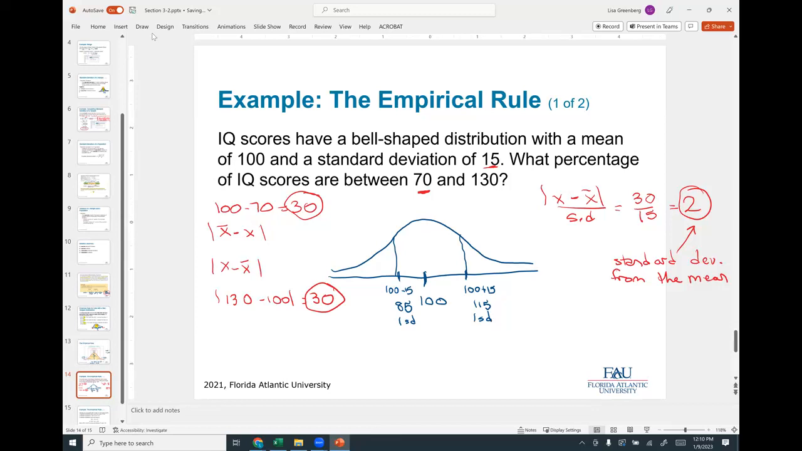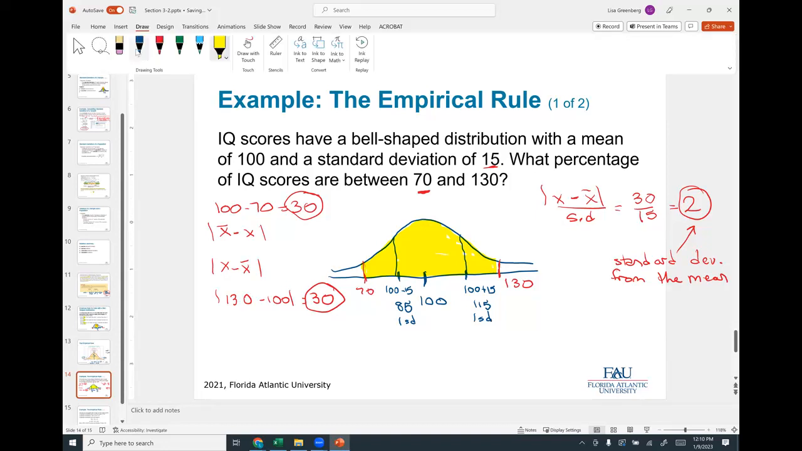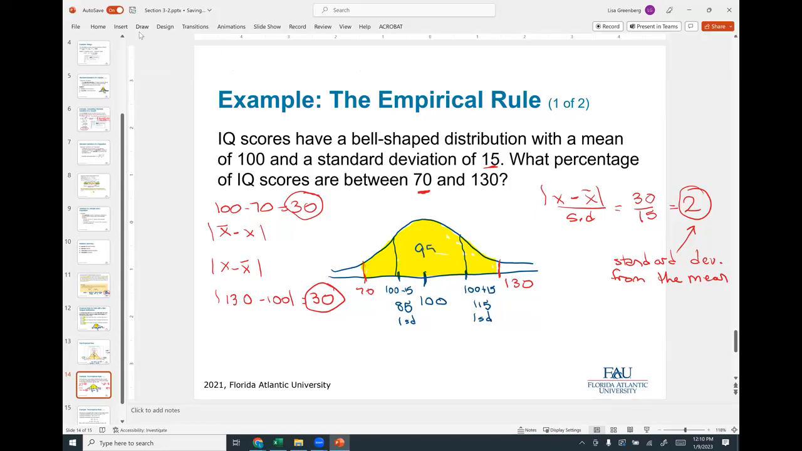right? Because if I do another 15, I would be out here and out here. If I add 15 more, I'd be at 130. If I subtract 15 more, I'd be at 70. So 2 standard deviations. That means what we want to know is how much data is between these 2 numbers. And using the empirical rule, we know it's 95%. I'll show you in a second. So 95% of all our data lies in that yellow part.